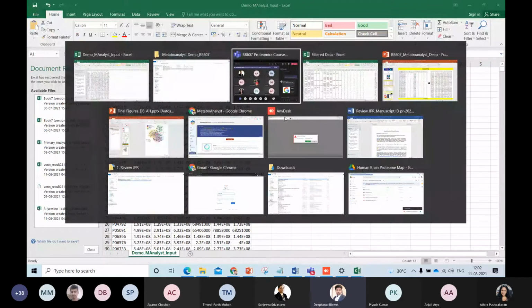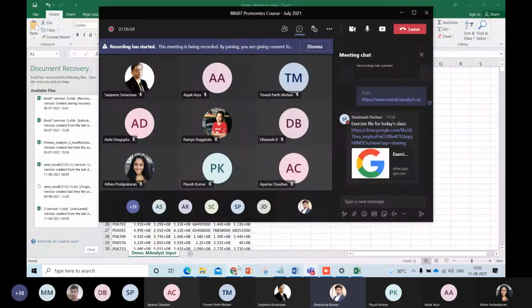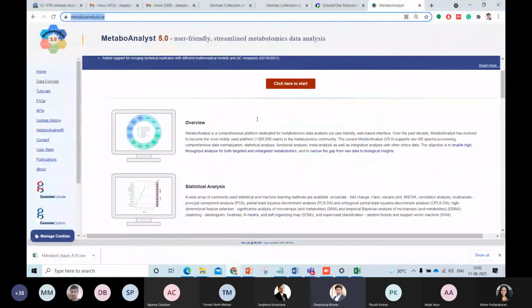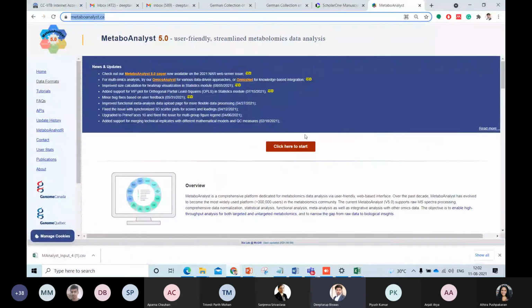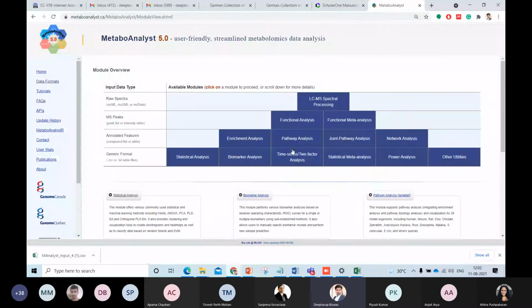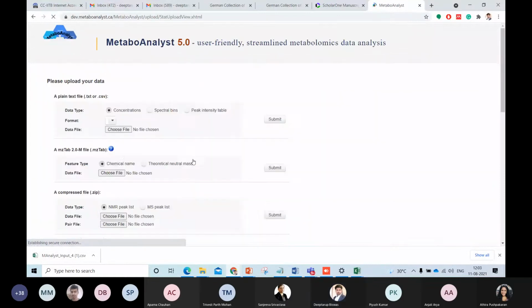Right now, I have shared the link of meta-analysis. If you click on that link, you will find something like this, right? So you have to click here to start. Once you click here, you will find an array of different analysis domains, out of which today we will only see the statistical analysis. So just click on statistical analysis, right?